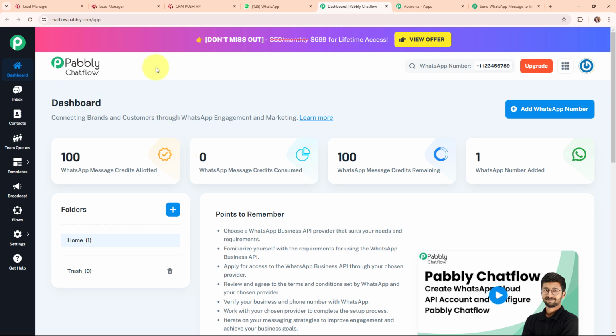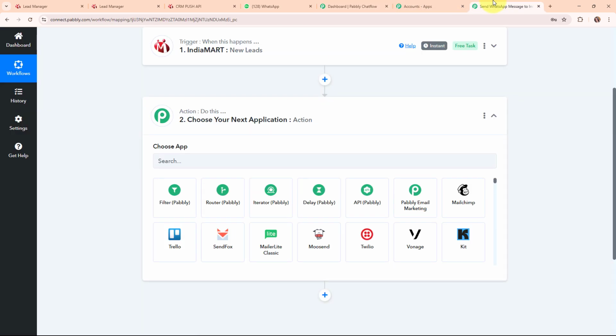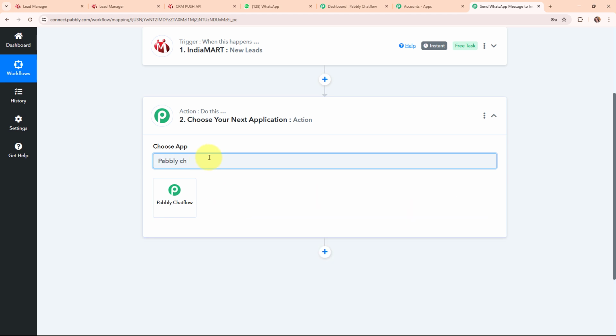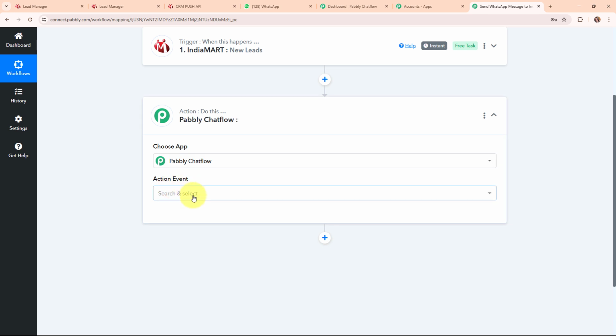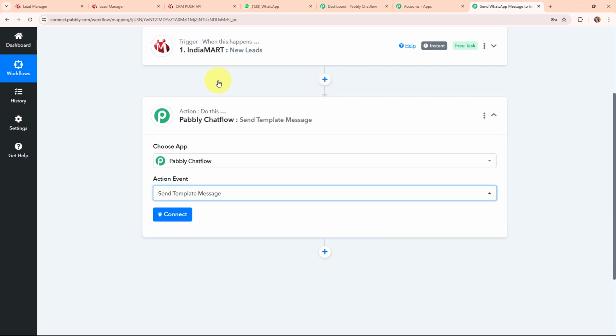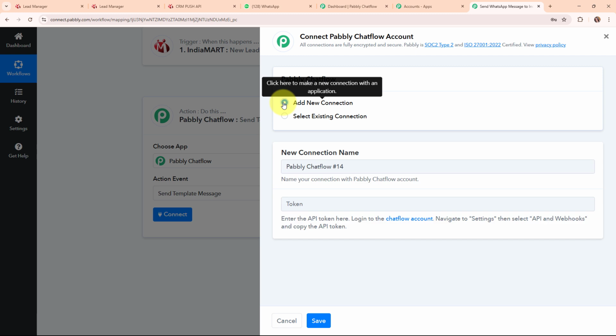So now I'm going to connect my Pabbly Chatflow with Pabbly Connect. In this action step, I'm going to select my action application as Pabbly Chatflow, and I'm going to select my action event as send template message, so that whenever I receive new leads through IndiaMART, automatically using a template message, an automated WhatsApp message is going to be sent to my lead through Pabbly Chatflow. Now to connect my Pabbly Chatflow with Pabbly Connect, I'm going to click on this connect. To build a new connection, I'm going to select add new connection. If your Pabbly Chatflow account is already connected with Pabbly Connect, then you can click on select existing connection.